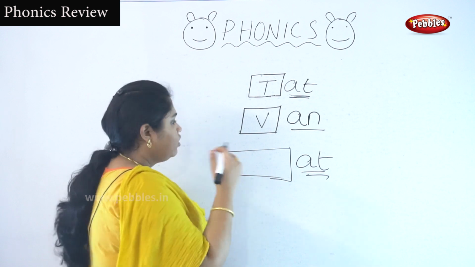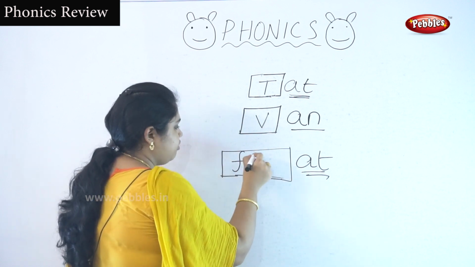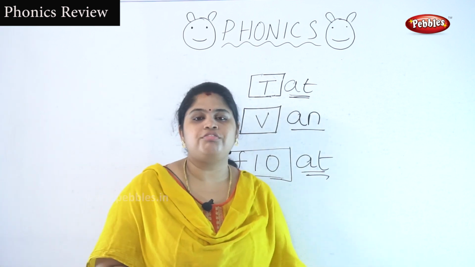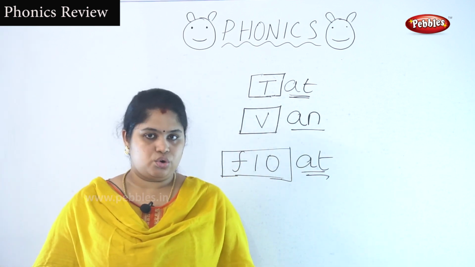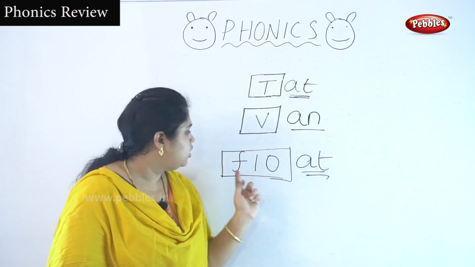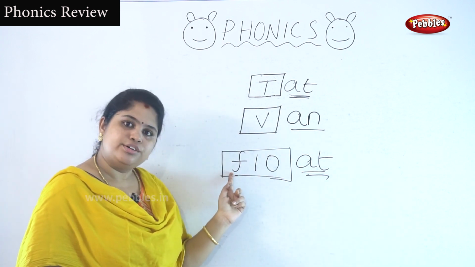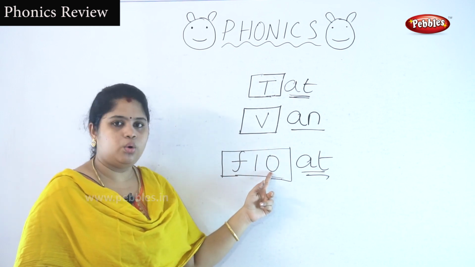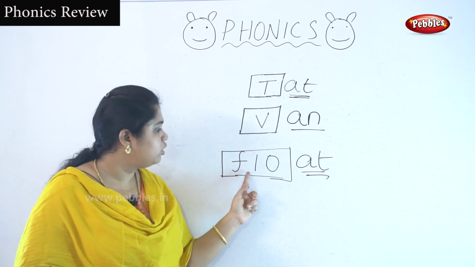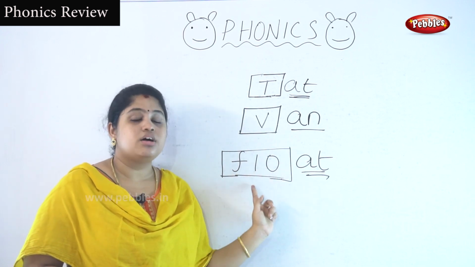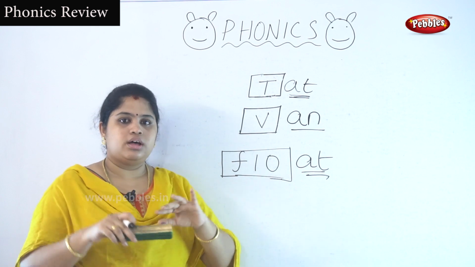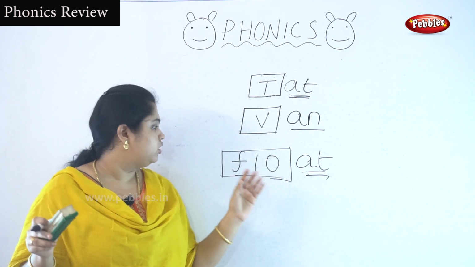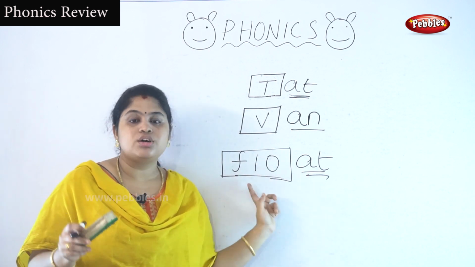Now I am going to introduce a five-letter word F, L, O. You already know what is the sound of A, T? At. You know it already, isn't it? What is the sound of letter F? F. What is the sound of letter L? L. What is the sound of letter O? O. Flow, at. Float. The ship is floating on the sea. Floating. Flow, at, float.